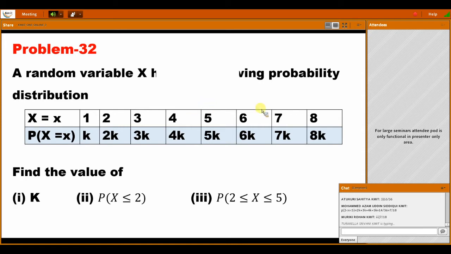Now, check whether your answers are correct or not.